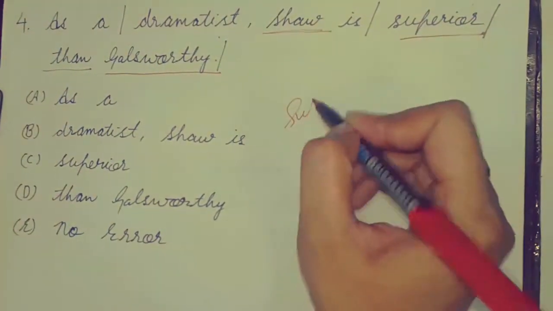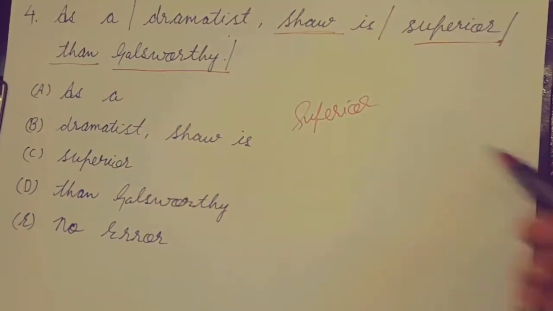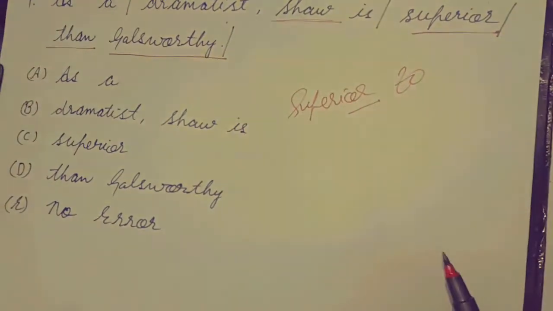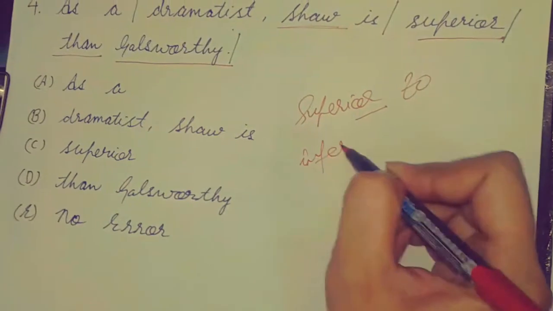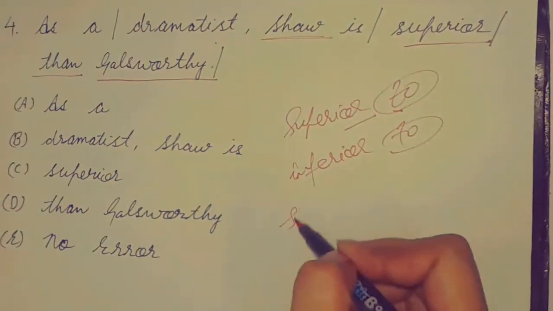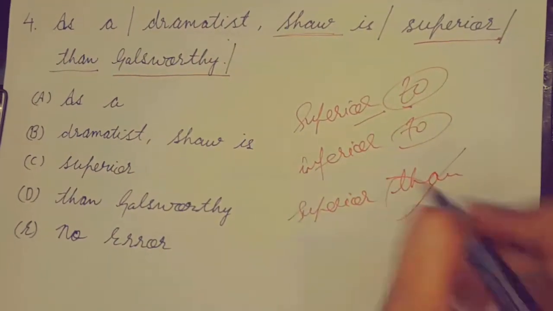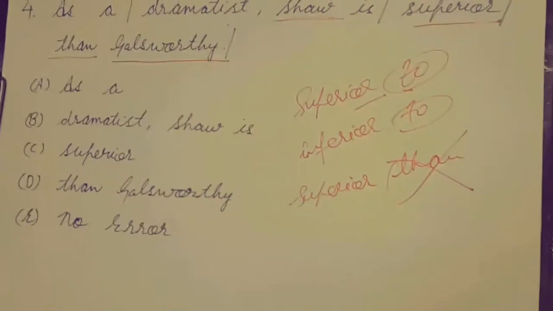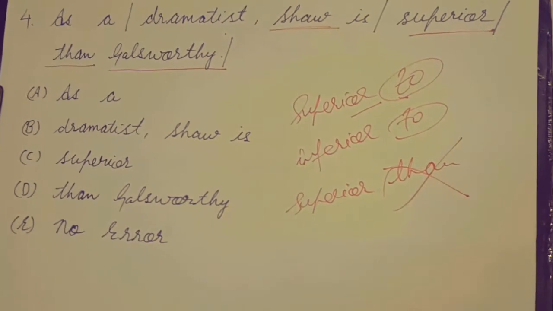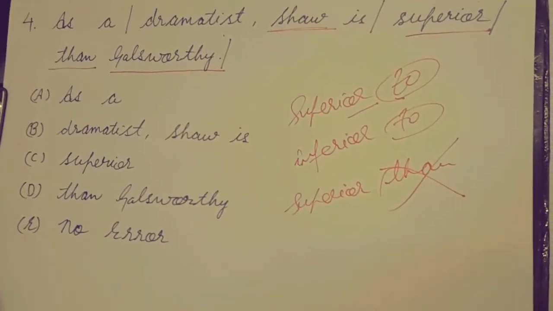So whenever we use superior for comparing 2 persons or comparing 2 things, superior is always followed by to. Superior, inferior, both these words are followed by to. If we use than after superior or inferior, this is wrong. These are some basic rules which we need to remember all the times. Superior and inferior के बाद always to लगेगा, कभी भी than नहीं लगेगा.